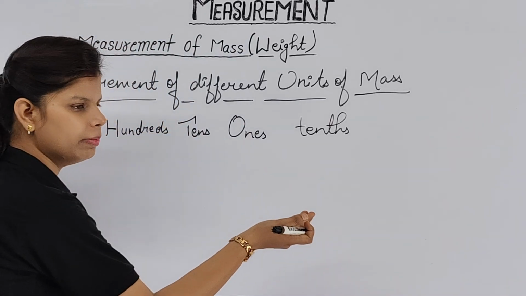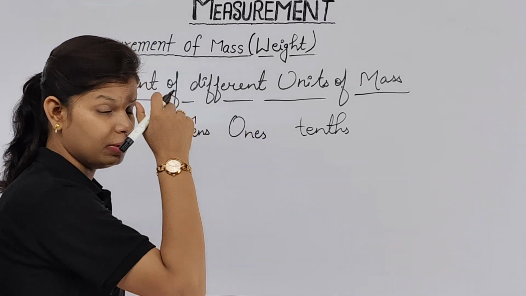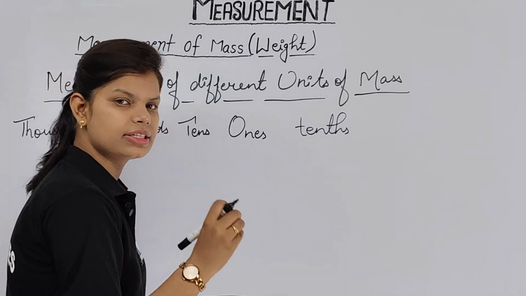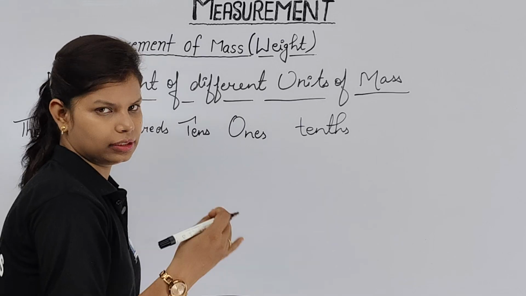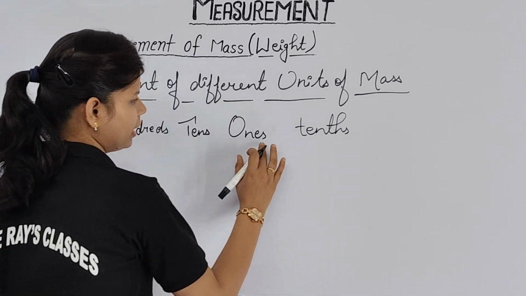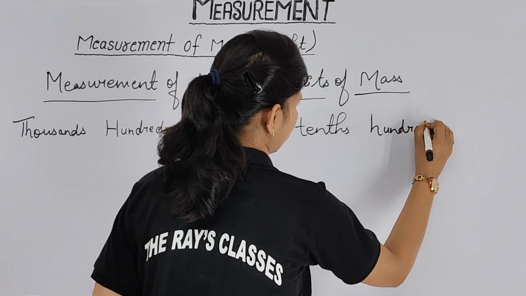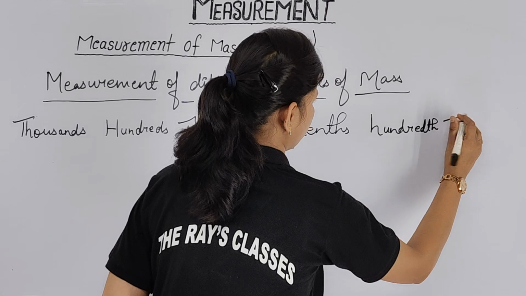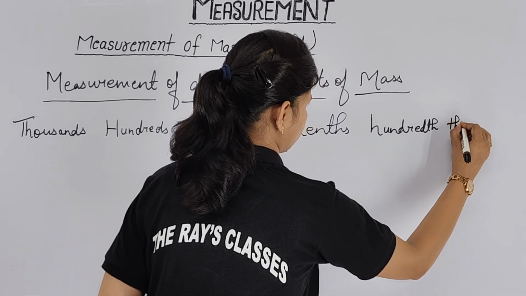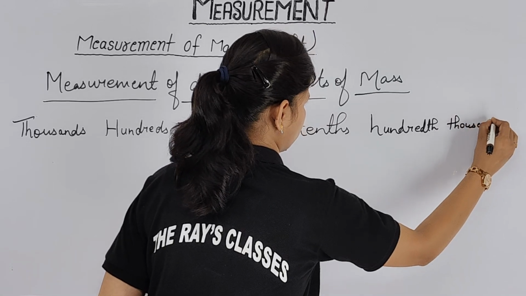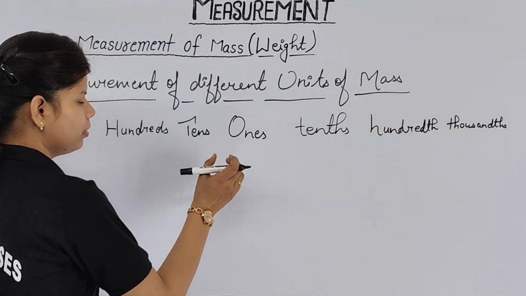Like there we are having millimeter, here we are having milligram. When we talk about capacity, there we are having milliliter. That means the milli word is same, only liter, gram and meter will be the different ones. Okay. So tens. Next will be your hundreds. That will be the part of your decimal. And last will be your thousands. Thousands. I hope you are clear with this.